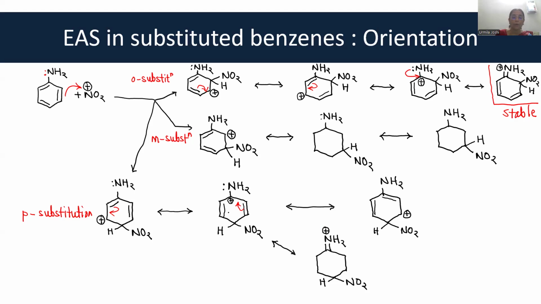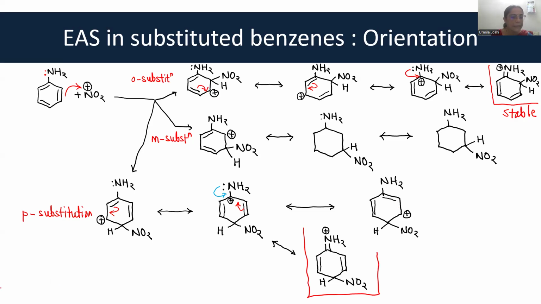But there is another possibility, and that another possibility is just like ortho attack. Instead of this double bond moving, now what happens is this pair of electrons on nitrogen moves. Okay. When the pair of electrons on nitrogen moves, how will you draw the structure? When you are drawing the structure, just ensure that these two bonds are not changed that time. So draw them. And this is the structure. Again, this structure is a specially stable structure because all the atoms have their octet complete.